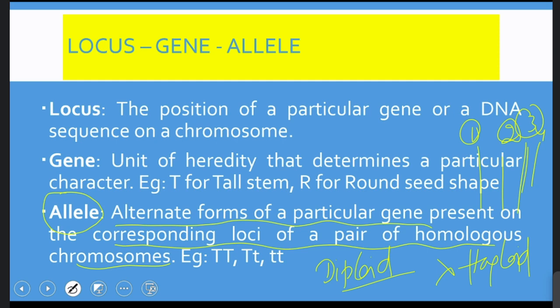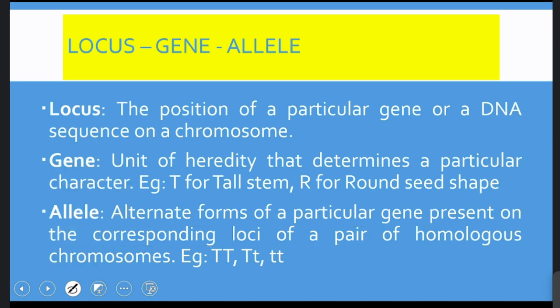That means here there is only one locus, where the gene is present. Whereas in diploid individuals, there is a pair of homologous chromosomes, and there are two loci and two genes, which are called alleles. In other words, why do we call them alternate forms? Let's say when evolution started, only tall plants were present in Pisum sativum.